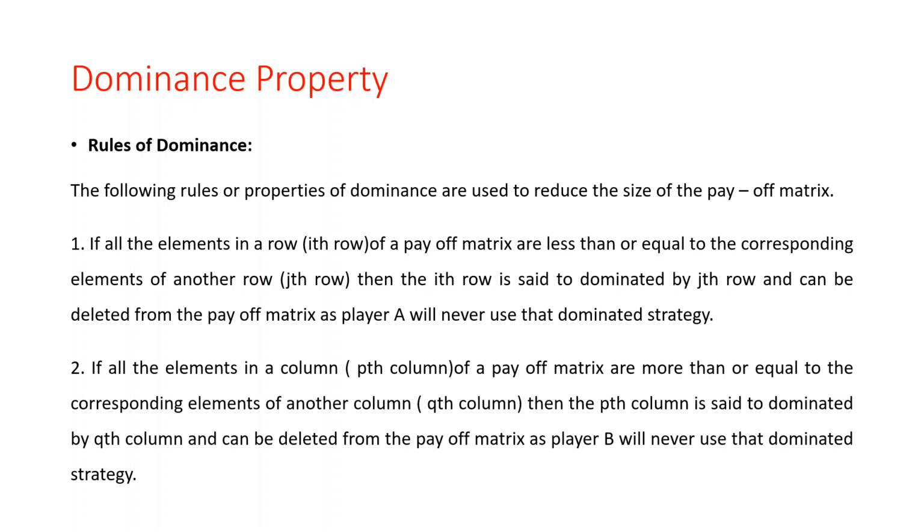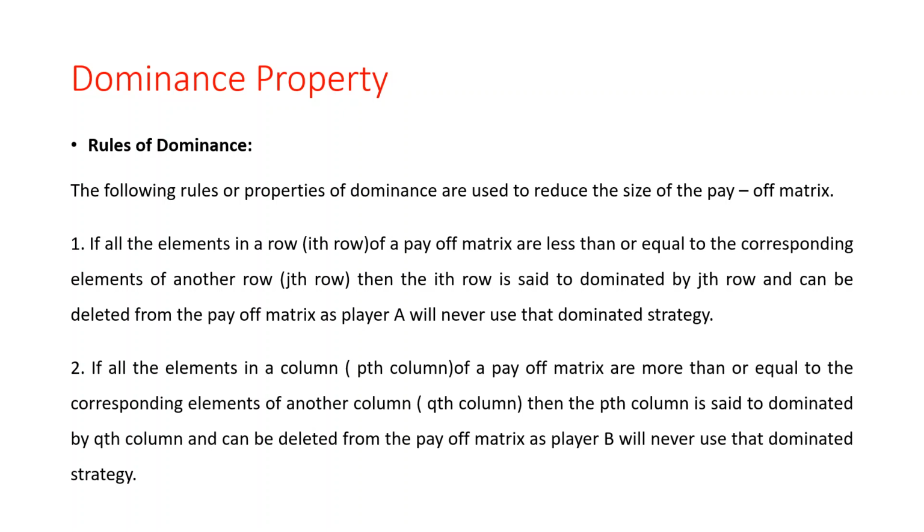So we have the ith row and the jth row, and if the ith row is less than or equal to the corresponding jth row, then the ith row is dominated by the jth row.